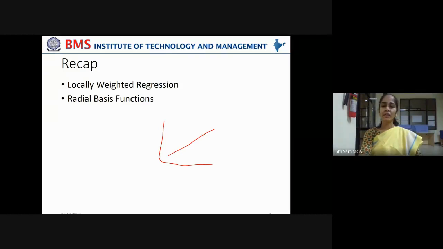If the machine learning model is trying to classify something, then it is called locally weighted classification. In that case, we take the weights of the nearest neighbors and try to predict the class to which the new instance belongs. In this instance-based learning, in the beginning class, we covered k nearest neighbor. In the later class, we covered locally weighted regression and radial basis function.